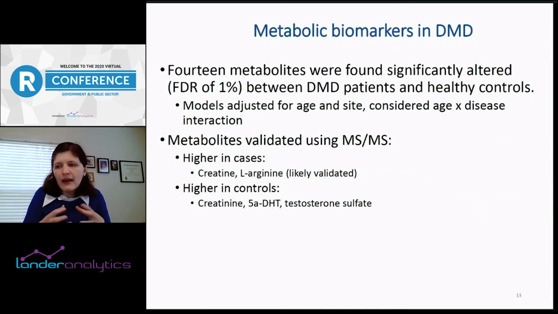We just had an idea of what their weight was and some other characteristics. So the lab that we worked with, which is the core at Georgetown, did validate them using MSMS, and they found 4 of them: creatine, creatinine, 5-ADHT, and testosterone sulfate. We're pretty sure that this is actually what they are, and L-arginine was likely validated. It doesn't seem like a great yield, but it's actually pretty common for these kinds of experiments. It's sort of part of the course; most things actually don't get validated.